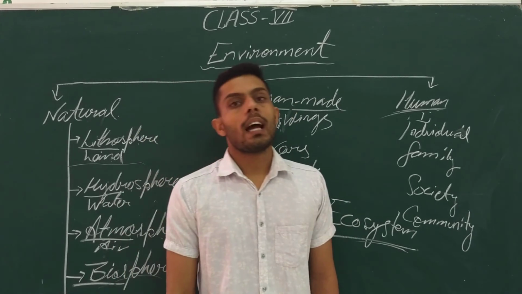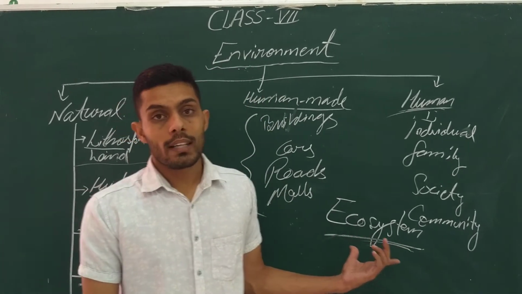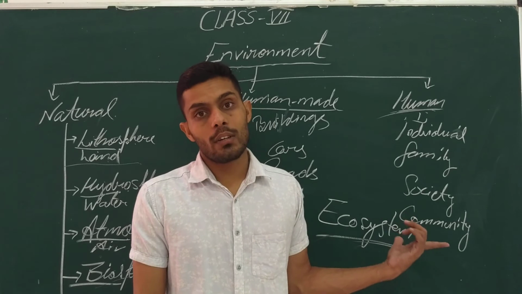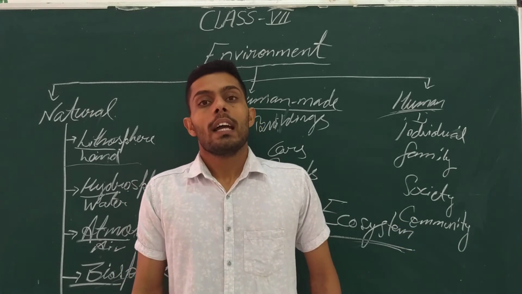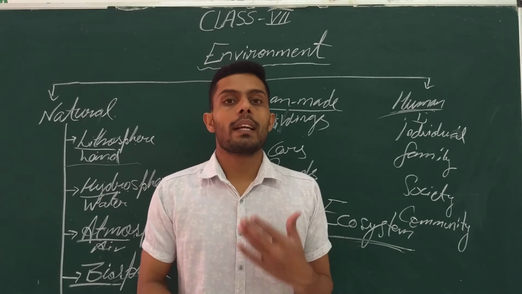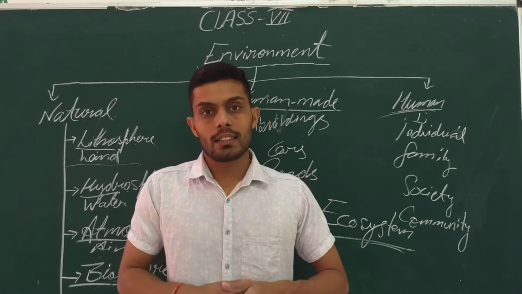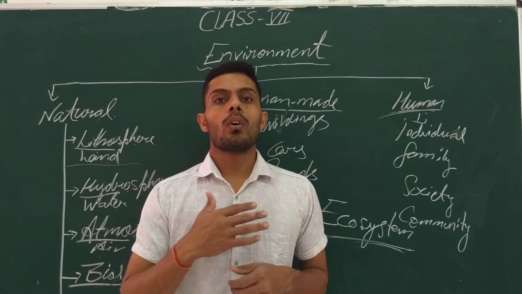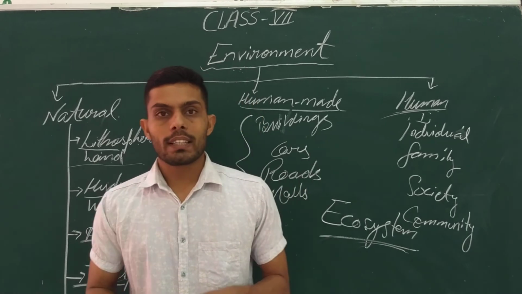In normal words, it is a chain of our environment in which all the living and non-living things are interdependent. For example, we are looking at grass.